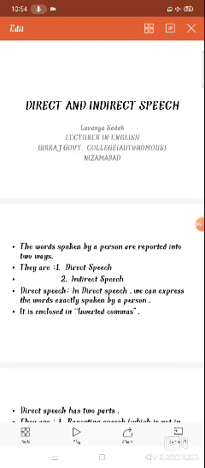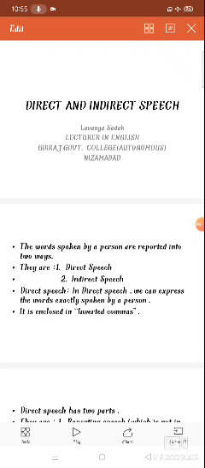Yesterday we learned about direct and indirect speech, and we completed some of the topic. Today I am continuing the same topic, and we are going to complete direct and indirect speech. Yesterday we completed part 3, so today is the last part, the fourth part.